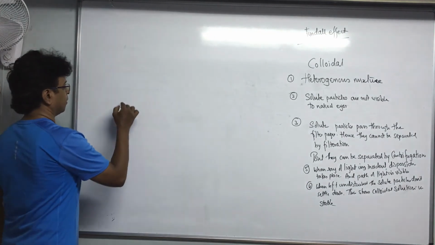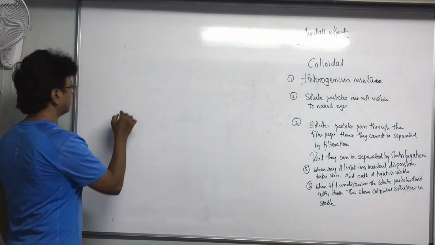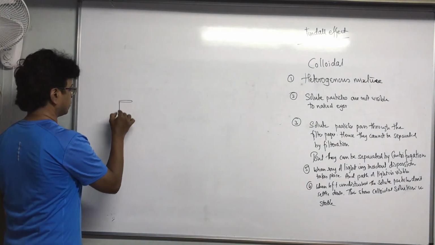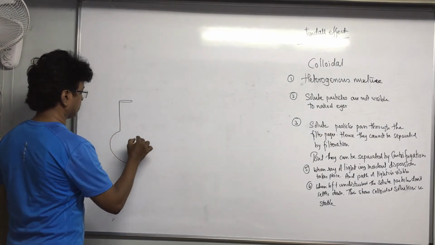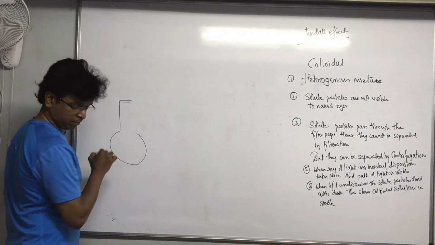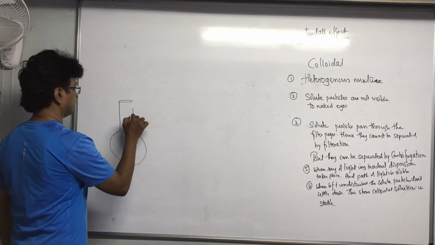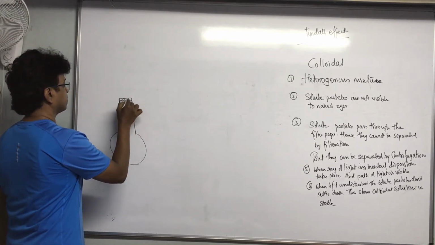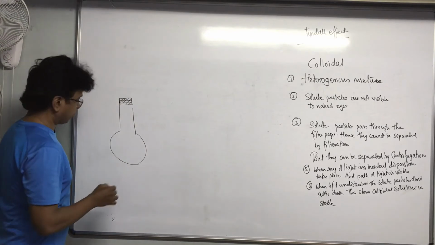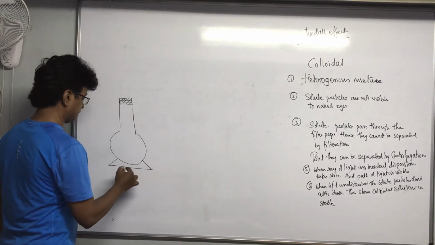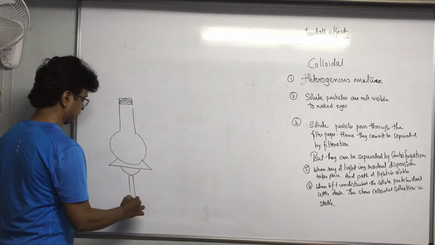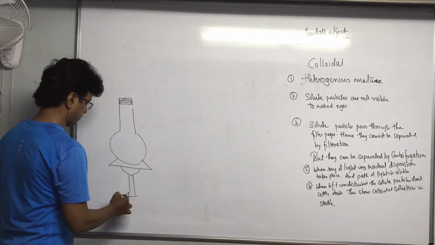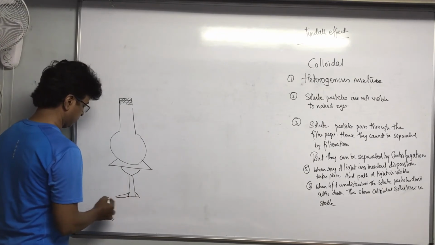What they do is that this is a conical flask. Cork is fitted over here. Of course, then there you have to heat this with the help of a burner.